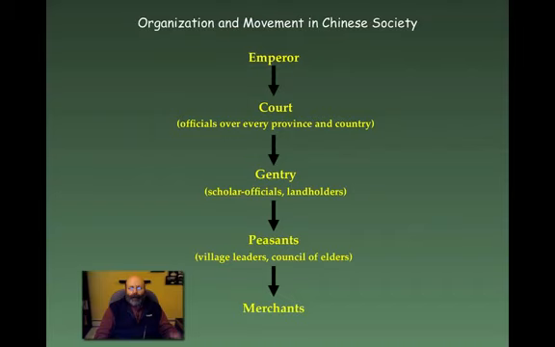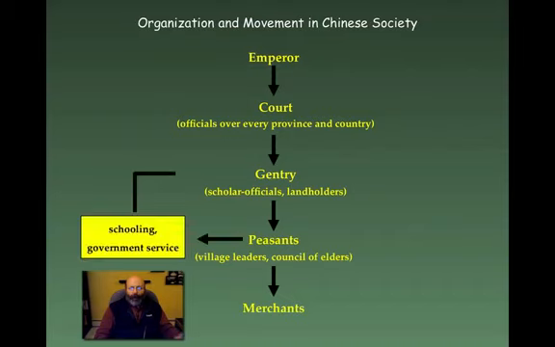And then at the bottom, we have merchants. So they're at the bottom of that society. And what we do know, though, is that peasants could also go to school. In fact, anybody could take the Confucian exam. It wasn't closed off to poor people. The goal of the Confucian exam was that everybody could get an education, and government could then get the best and smartest people to work in the official gentry, right, or the official court. So they could get schooling, and then they could eventually make their way up into government service.